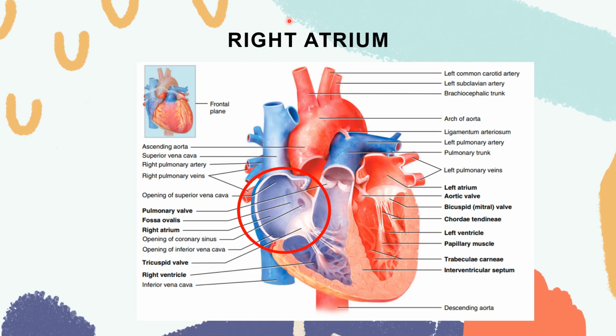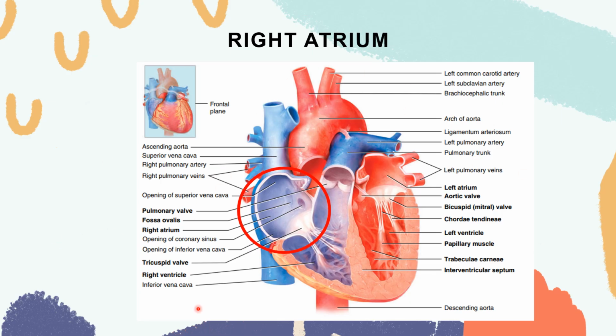Your blood passes from the right atrium into the right ventricle through a valve that is called your tricuspid valve. Tricuspid because it consists of three cusps or leaflets. It is also called your right atrioventricular valve. The valves of the heart are composed of dense connective tissue that is covered by your endocardium.